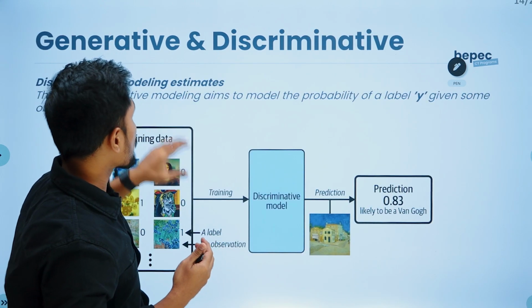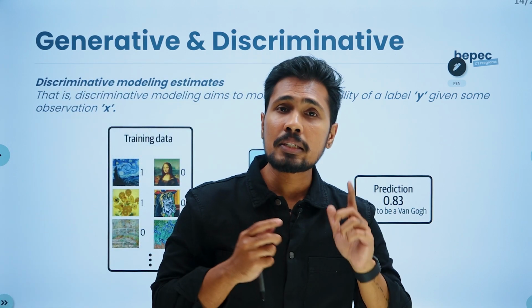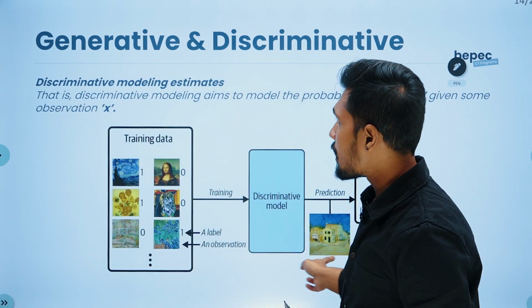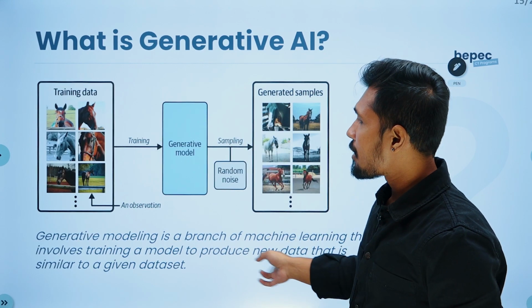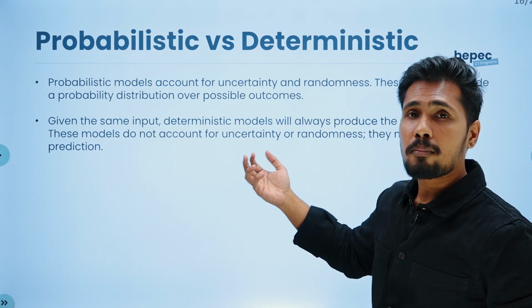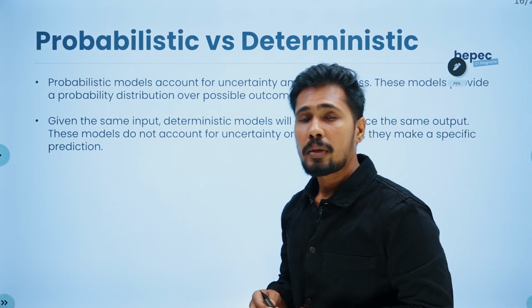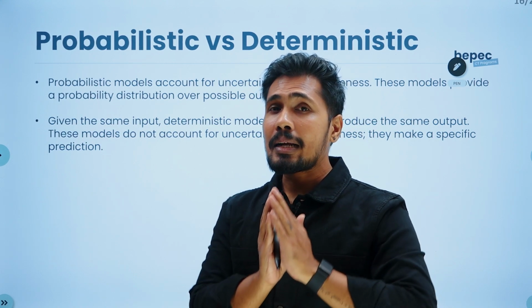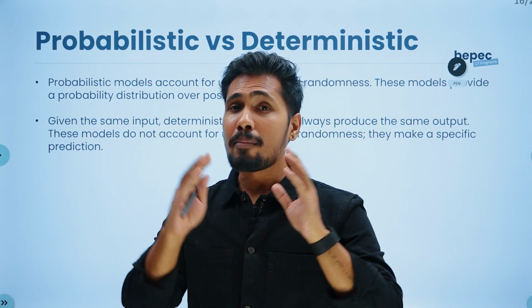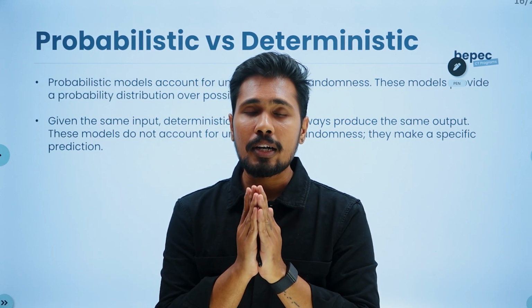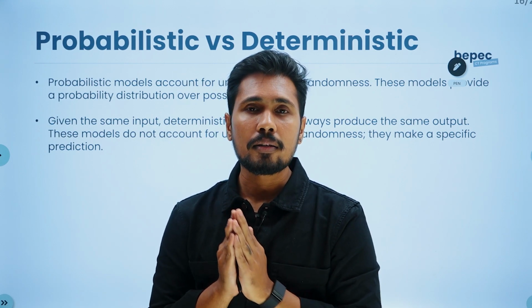We'll be learning about what is a generative model, what is a discriminative model. We'll be learning about what is a probabilistic model and what is a deterministic model. So that is going to be the next lecture. In the next lecture, we will learn that content. In this lecture, we completed up to edge AI and cloud AI.